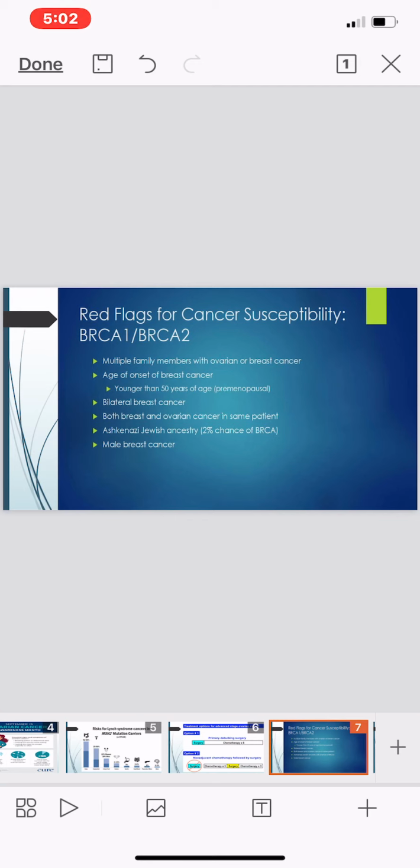Now the next topic is the red flags for cancer susceptibility. Here I am going to discuss the meaning of red flags. Red flags are warning symptoms and signs, near-patient diagnostic tests, that suggest a potentially serious underlying disease.